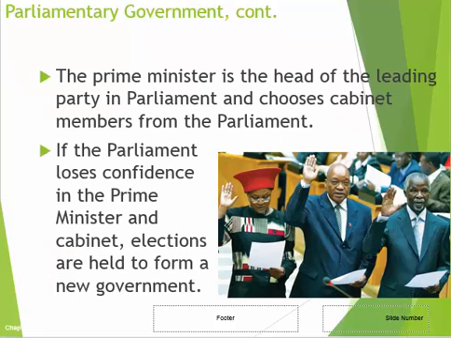The prime minister then, he or she is the head of the leading party of parliament. They can choose their cabinet members to help them carry out their duties. But then if parliament loses confidence in the prime minister, they can vote to remove them from office.